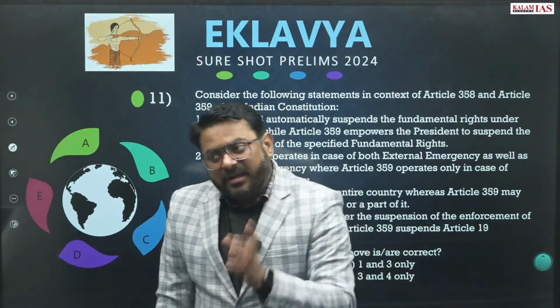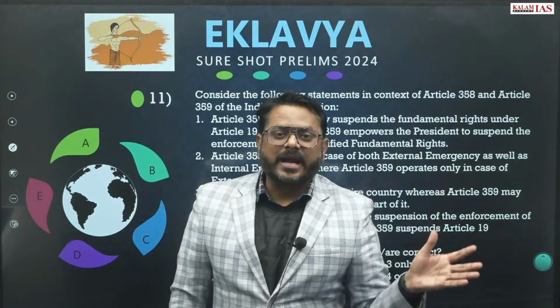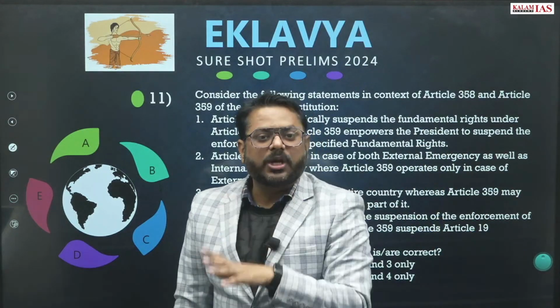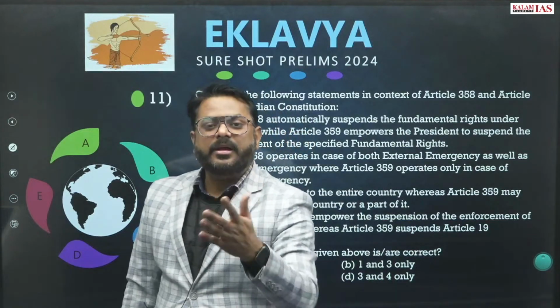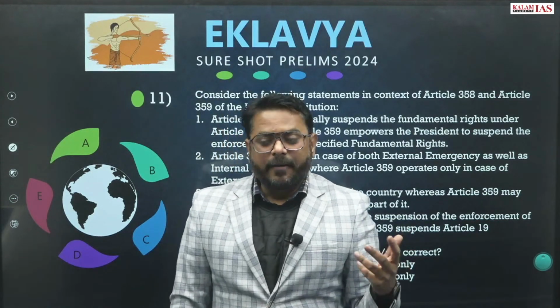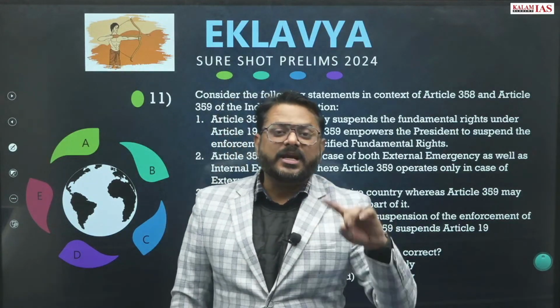Under Article 359 of the Constitution, any other fundamental rights except Article 20 and 21 can be revoked or their implementation can be stopped, right? And that will be done through the President's order.